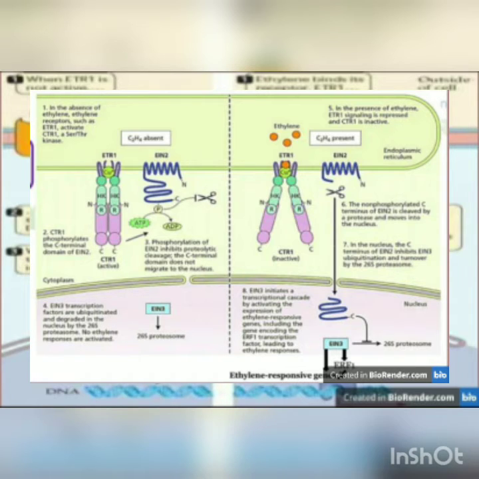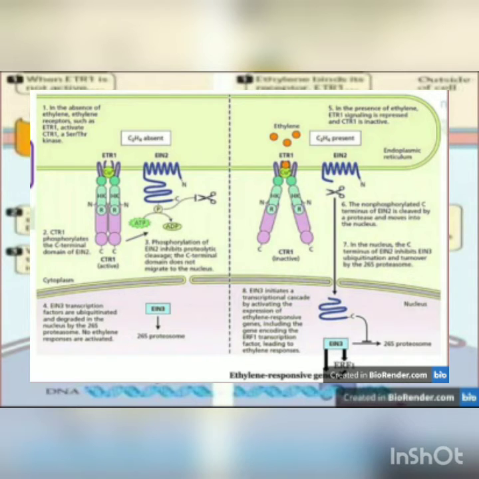Ethylene receptors function as negative regulators that actively repress the hormone response in the absence of the hormone. In the absence of ethylene, the ethylene receptor activates the CTR1 kinase, which then directly phosphorylates and thereby inactivates EIN2. Active CTR1 is also a negative regulator of the ethylene response pathway. In the presence of ethylene, when ethylene binds to the N-terminal transmembrane domain of the ethylene receptor, the receptors are inactivated and CTR1 is switched off.